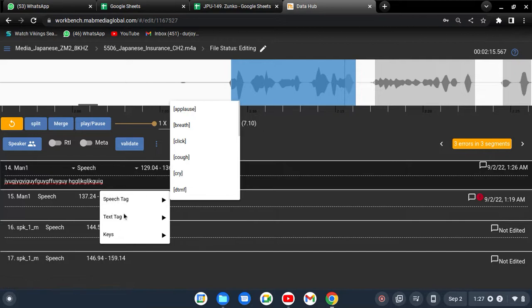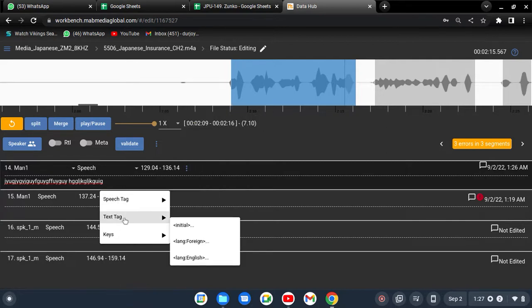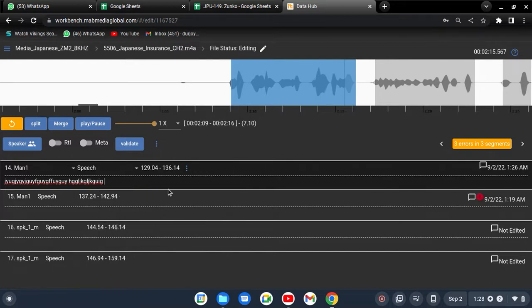Okay, let me jump to the second one. In the second place you will find three tags. Whenever I go to the text tag, I find three tags there: initial, foreign, and English. Let me start with the last one, the English tag, because this is the most important tag you have to understand. So please stay tuned and listen carefully to how you have to use that tag. Suppose the person said something.